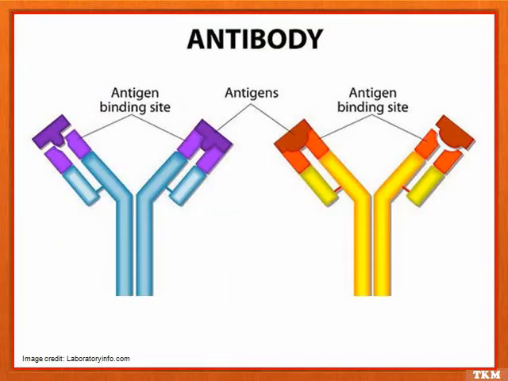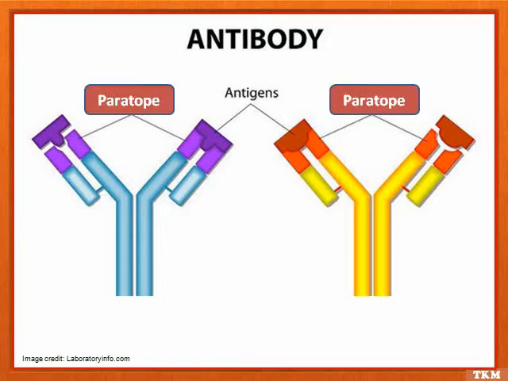Antibodies are globular proteins belonging to the immunoglobulin family. They are Y-shaped molecules manufactured by the B cells of our immune system that help fight against foreign substances called antigens. They have antigen binding sites called paratope that go and bind to an antigen.